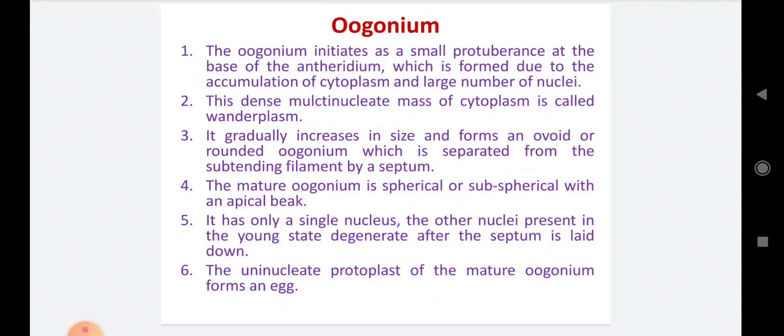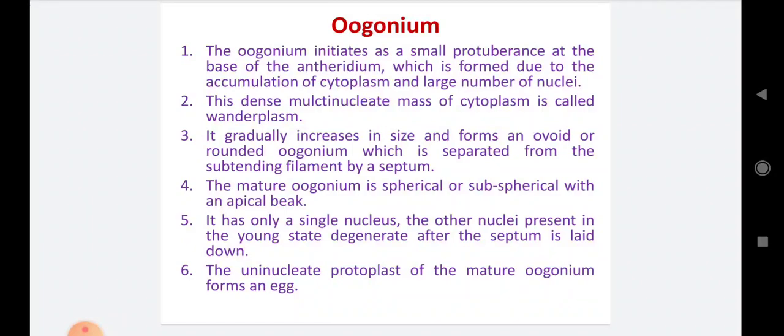Number 3, it gradually increases in size and forms an ovoid or rounded oogonium, which is separated from the subtending filament by the septum. In this way, the rounded or ovoid oogonium develops from the wanderplasm, and at the base of the oogonium a cross wall develops, that is nothing but the septum.